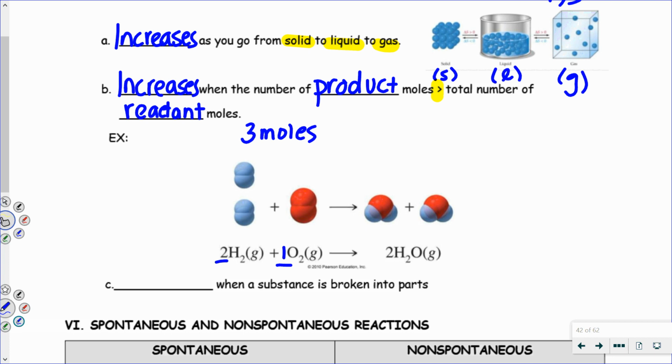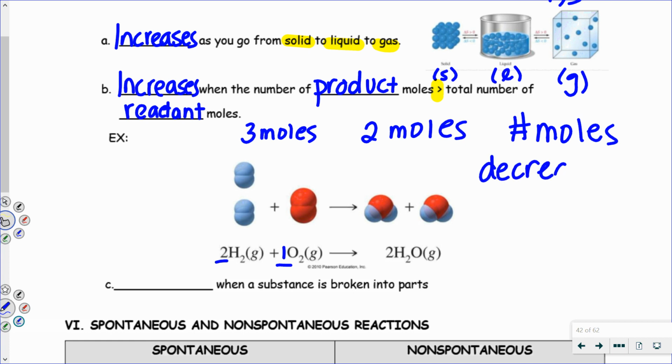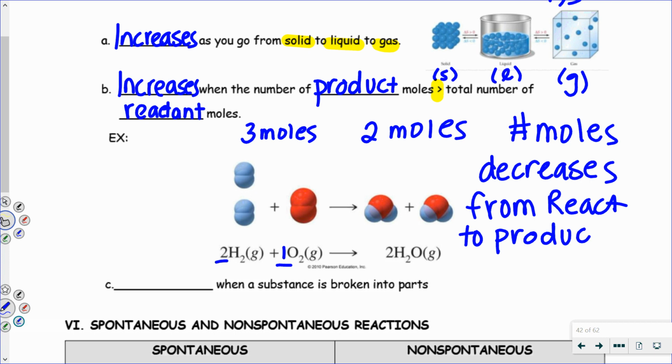All right, let's look at our product side. That produces or yields 2 moles of water. So I have 2 moles on the product side. So my number of moles actually went down as I go from reactants to products. So the number of moles decreases from reactants to products, which means that the entropy is decreasing, or the amount of disorder. So that's another way. I have less moles of product than reactant, so my entropy went down.